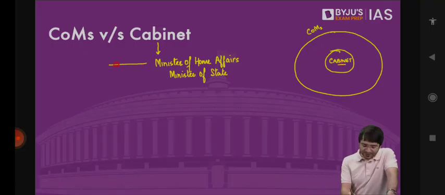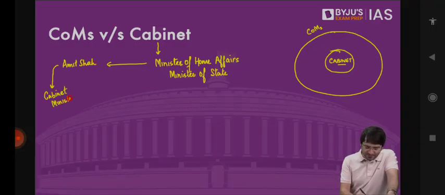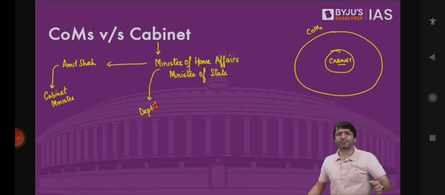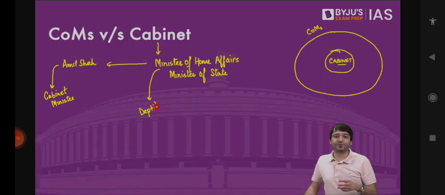For example, who is the Minister of Home Affairs? Mr. Amit Shah. Mr. Amit Shah is the Cabinet Minister. Why? Because he is in charge of the entire ministry, the entire Home Ministry. But within the Ministry of Home Affairs, there are various departments. And I give you the names of those departments: Department of Home, Department of Official Language, Department of States, Department of Internal Security, Border Management, Jammu and Kashmir and Ladakh Affairs.